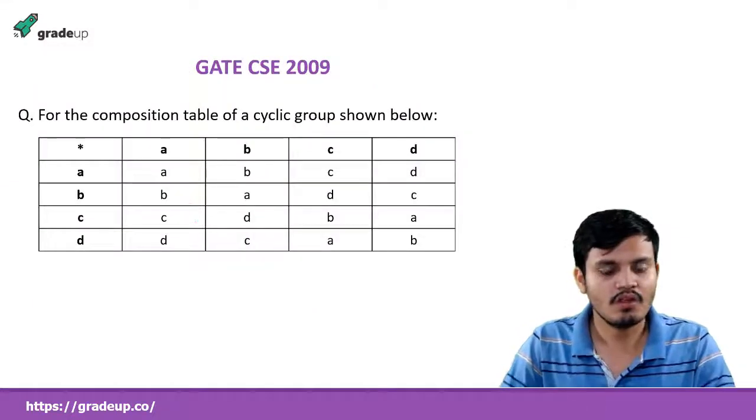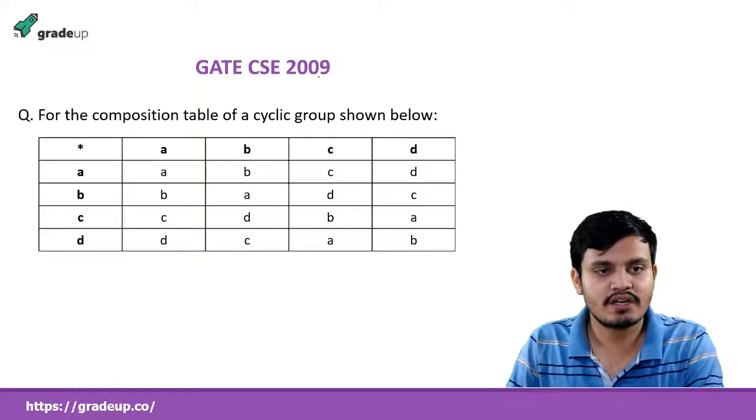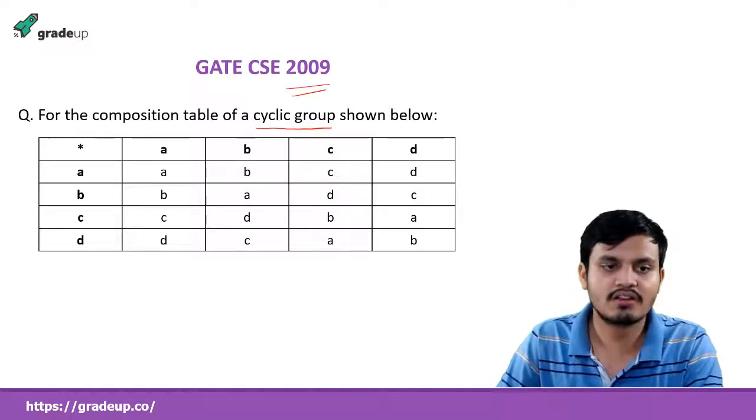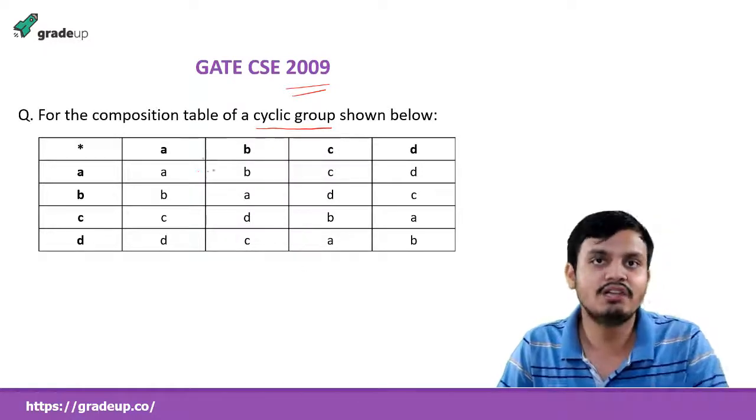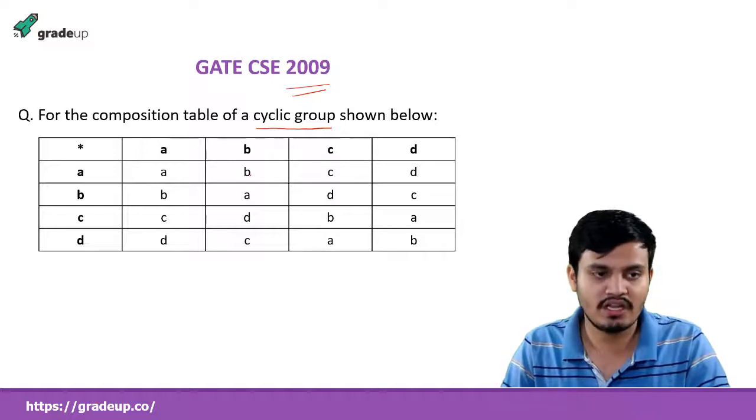So try it. Now see this GATE 2009 question, and this is saying that they are cyclic groups, and this is the thing we used to draw the table, and that is how they got it.